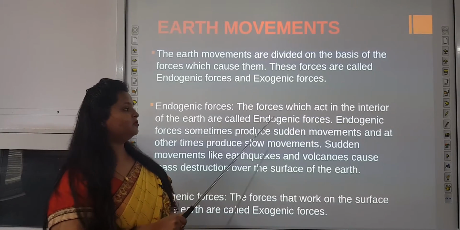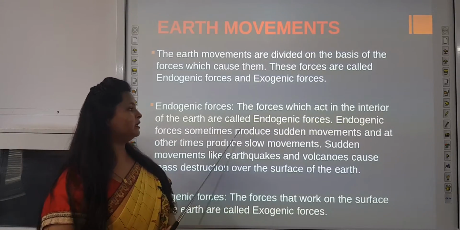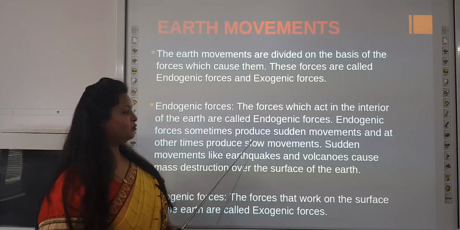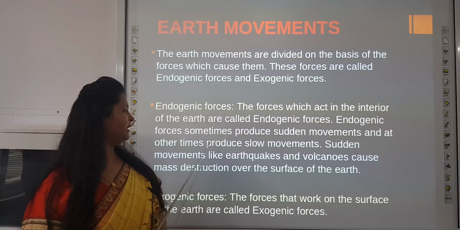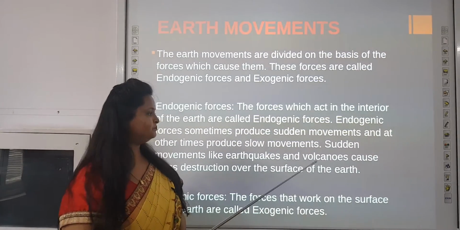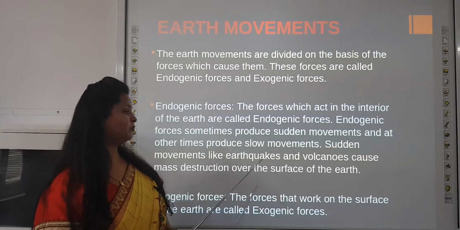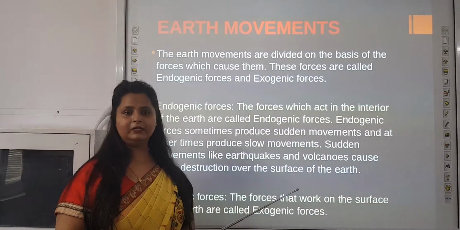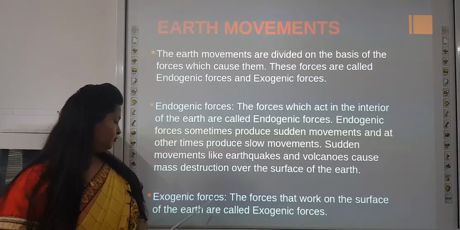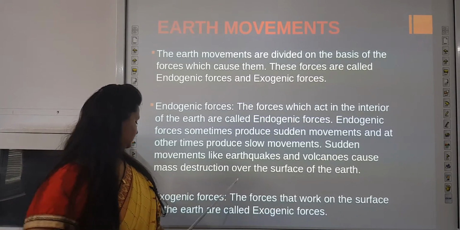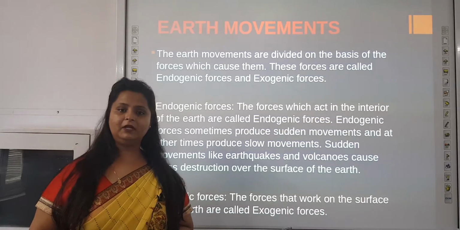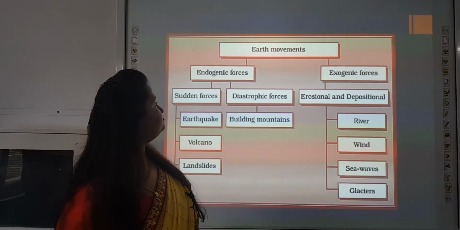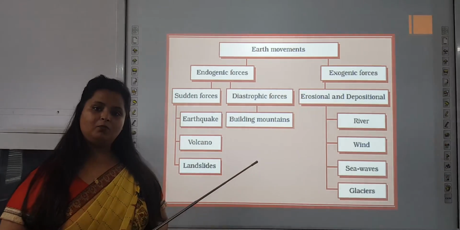Endogenic forces, the forces which act in the interior of the earth, are called endogenic forces. Endogenic forces sometimes produce sudden movements and at other times produce slow movements. Sudden movements like earthquakes and volcanoes cause mass destruction over the surface of the earth. Exogenic forces, the forces that work on the surface of the earth, are called exogenic forces. Now let's understand this with a flow chart. This flow chart is there in your book also.